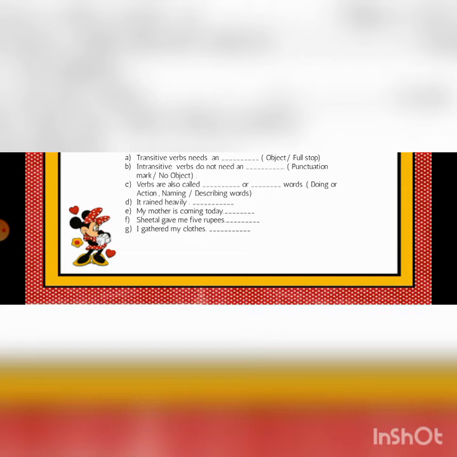My mother is coming today. My mother will be the subject. Coming will be the action word, today will be the object. Sheetal gave me 5 rupees. Sheetal is the subject, gave me is the action word, 5 rupees is the object. So it will be transitive.